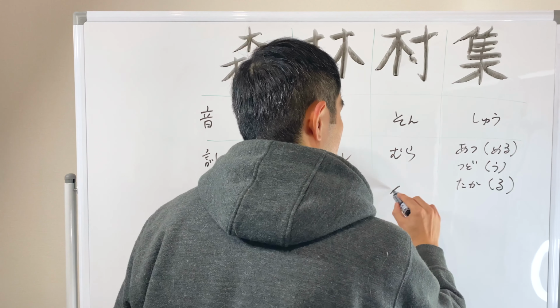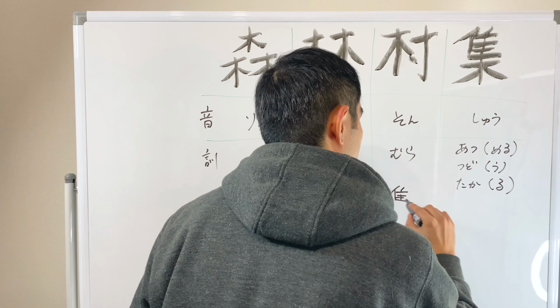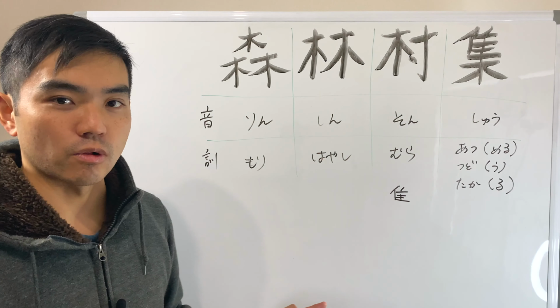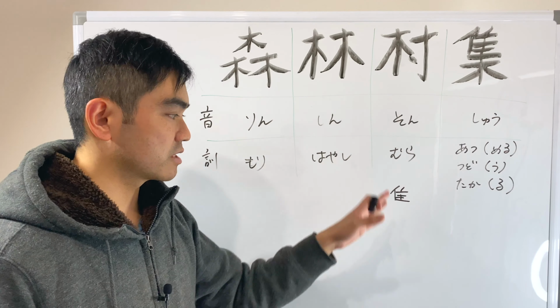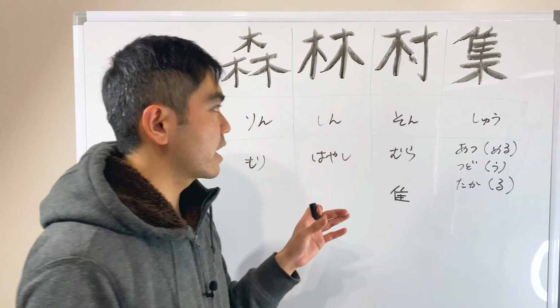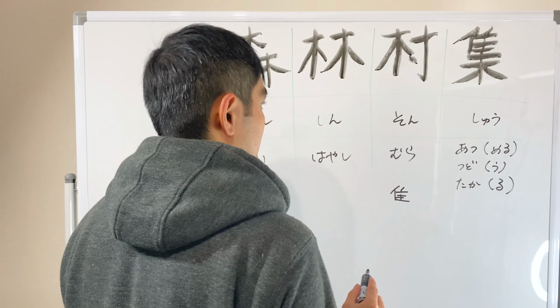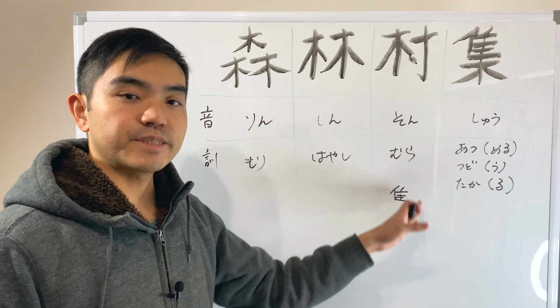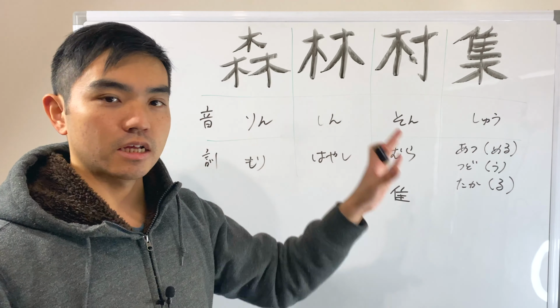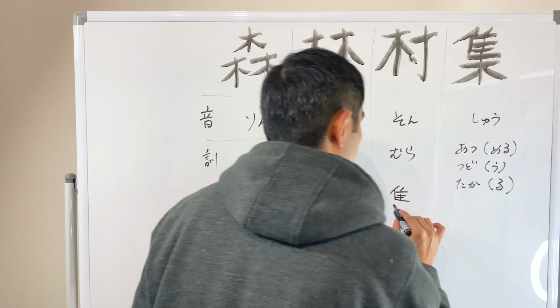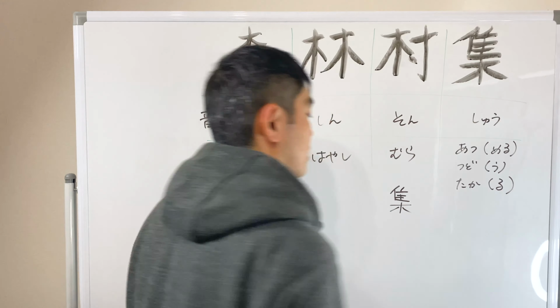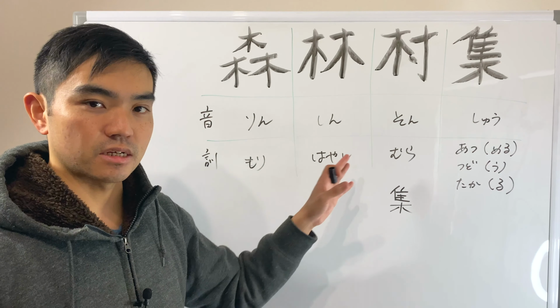This is the radical. It's called furutori. Okay, and this part represents birds. So birds on a tree.